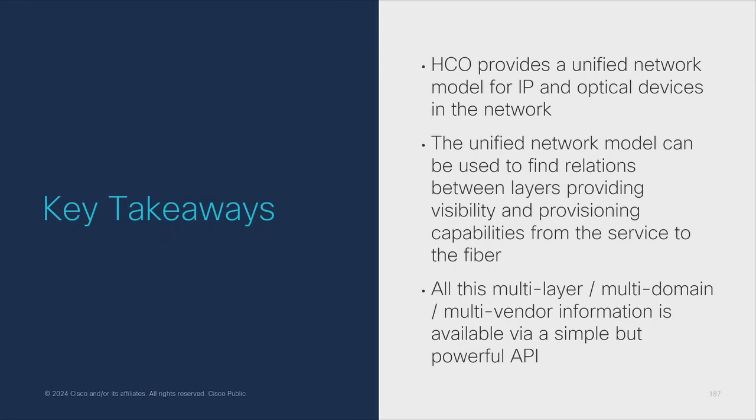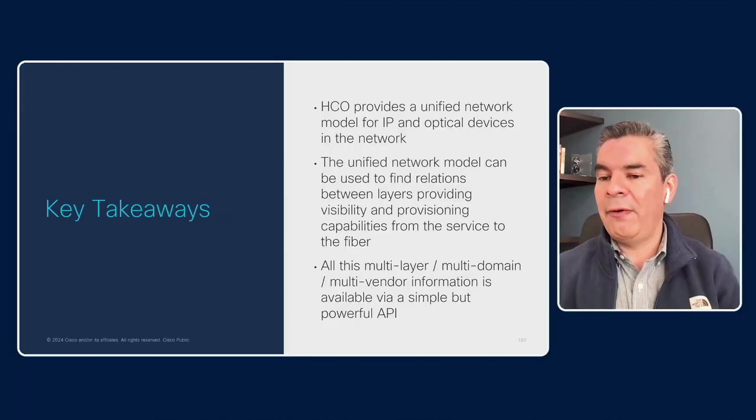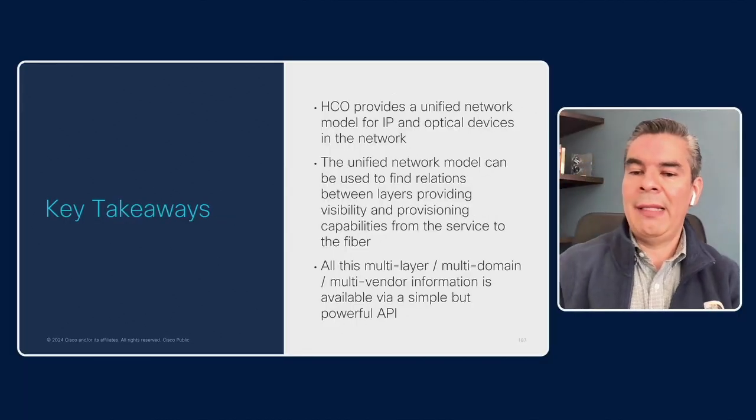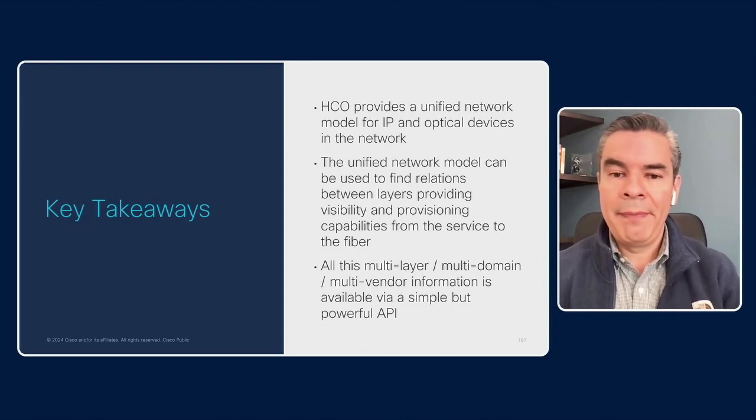And with that, hopefully you can see that HCO provides a unified network model for the IP and the optical worlds. This information provides not only relationship information between layers, but also visibility and provisioning capabilities for this type of services, all the way from the service layer to the fiber. And all this information, this multi-layer, multi-domain, multi-vendor information, is available via a simple but powerful API.